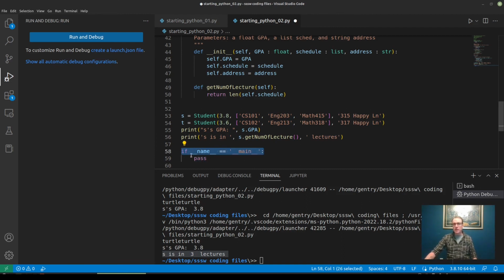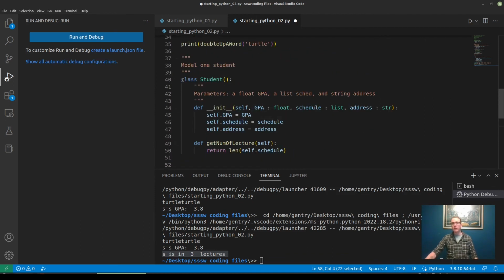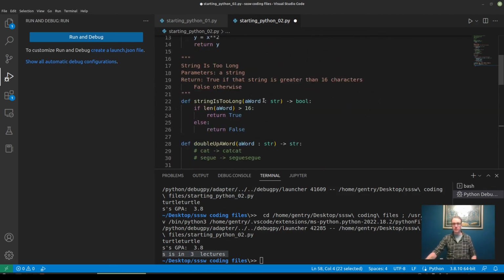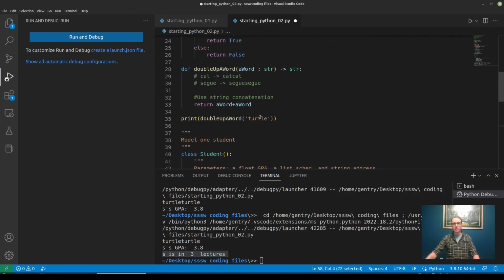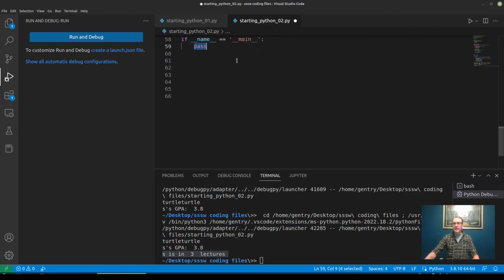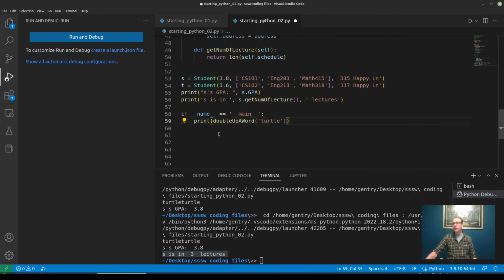But just take a moment to remember this line of code. This is important in Python. It's important enough that many IDEs will fill this in for you. Code blocks, if I had typed a little slower, might have recognized what I was doing and finished this line of code for me. Because this is how in Python we're going to separate executable code from class and function definitions. Everything that's executable, I'm going to put into what is standing in for a main function.